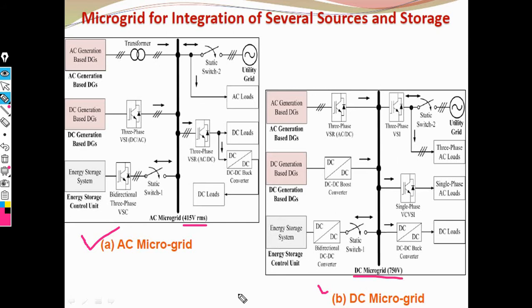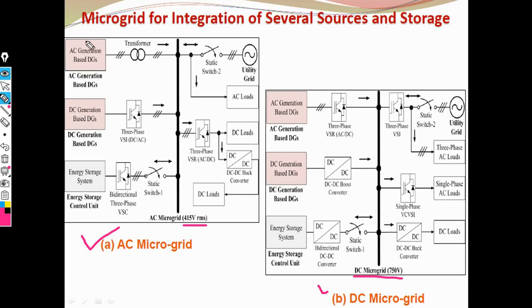This is the comparison between AC microgrid and DC microgrid. Also in microgrid we need several sources and storage, which is very important. This is the AC concept, and this is the DC concept.